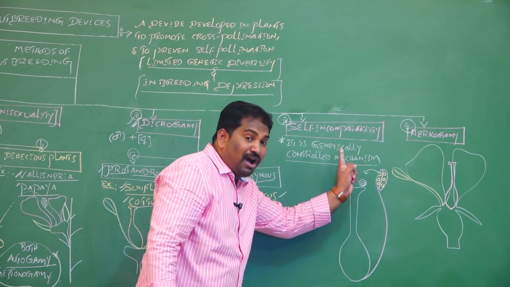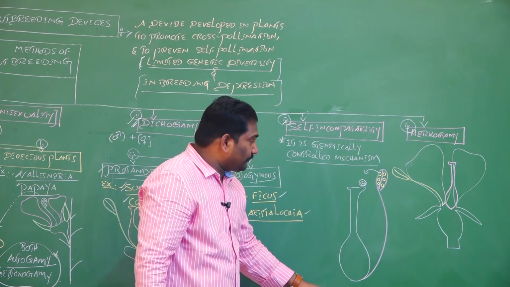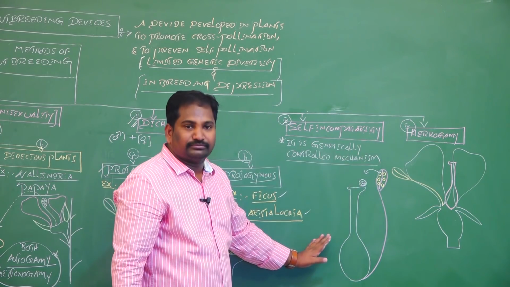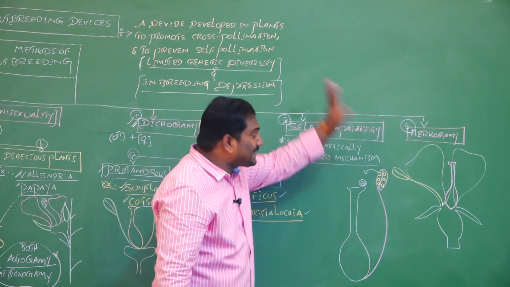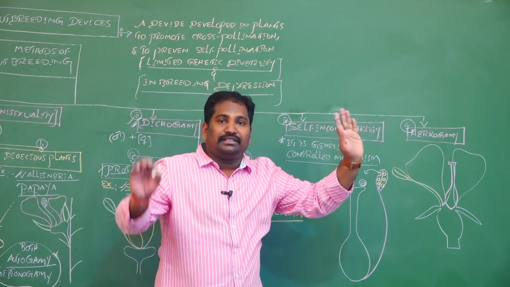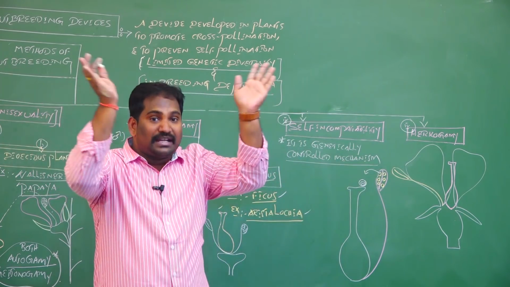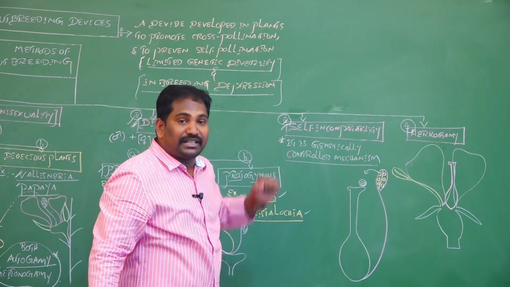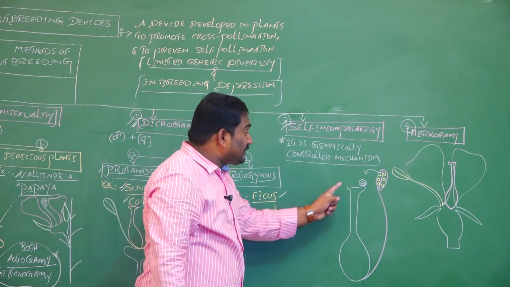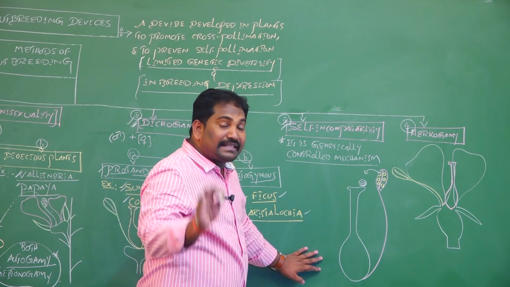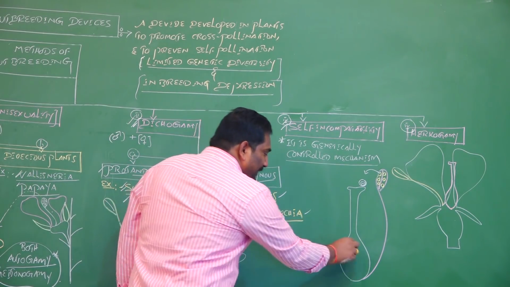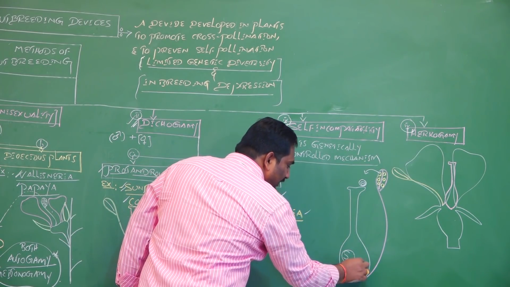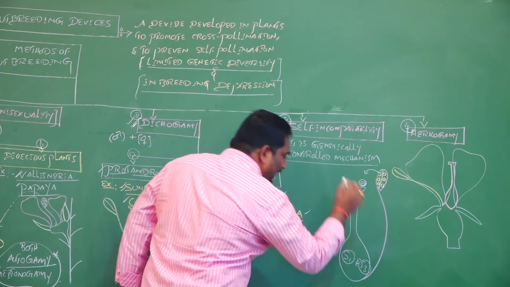If the stigma of a bisexual flower receives same plant pollen grain, it rejects that pollen grain and tries to promote other plant species pollen grain. This phenomenon is called as self-incompatibility. The reason is these plants have sterile genes. For example, the pistil or carpel has S1 and S3 type of sterile genes.